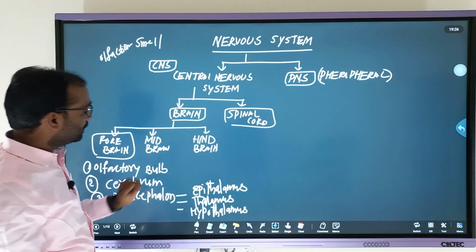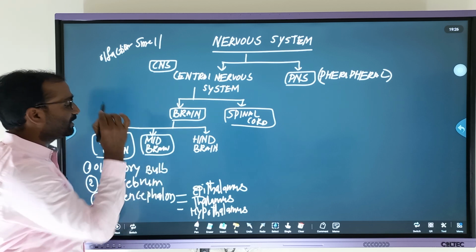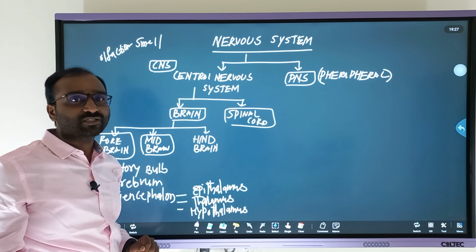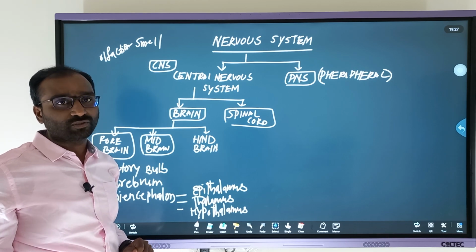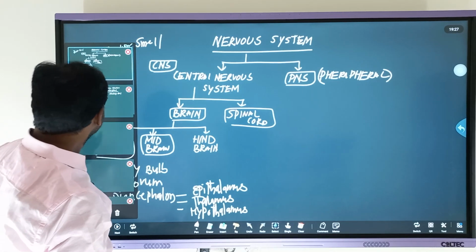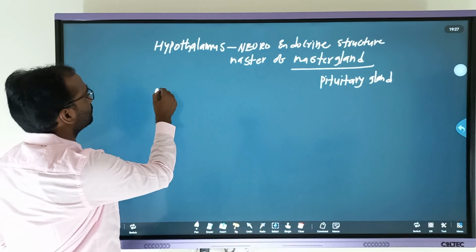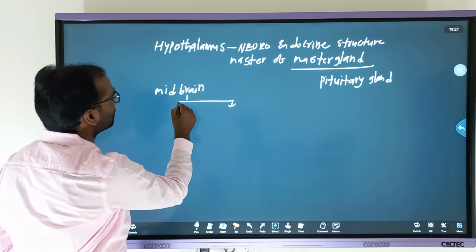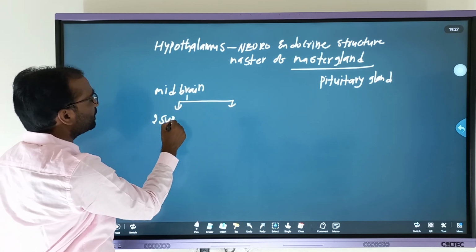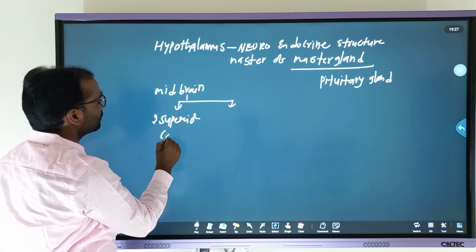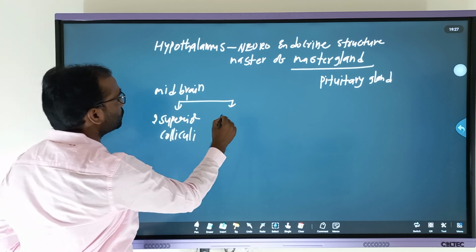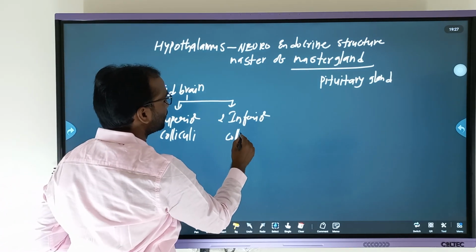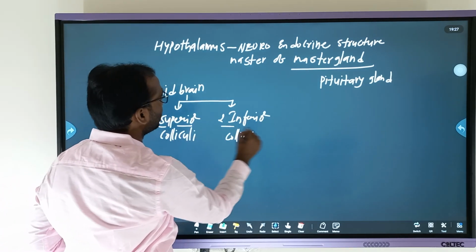Then move on to the next one, the midbrain. This midbrain has two major parts: the superior colliculi and the inferior colliculi. The midbrain has two superior colliculi, then two inferior colliculi. Here we can use the terms superior and inferior.